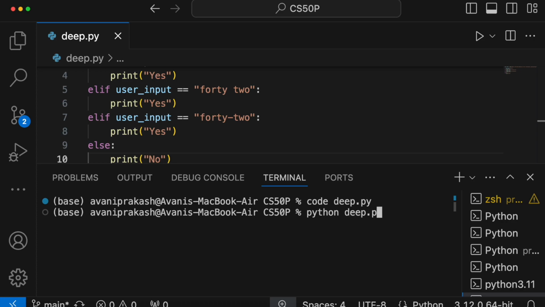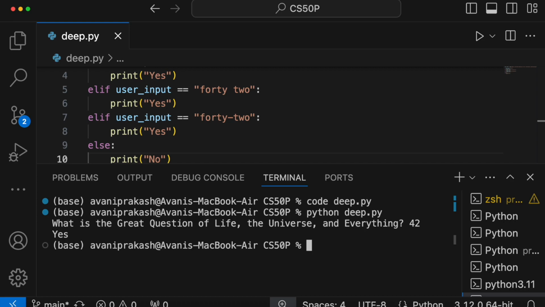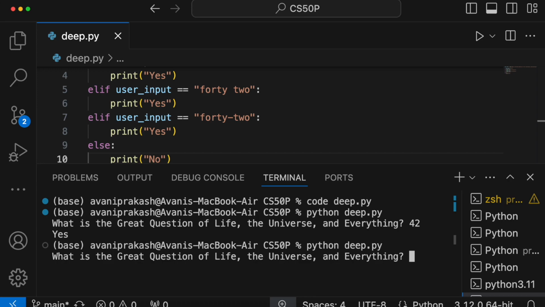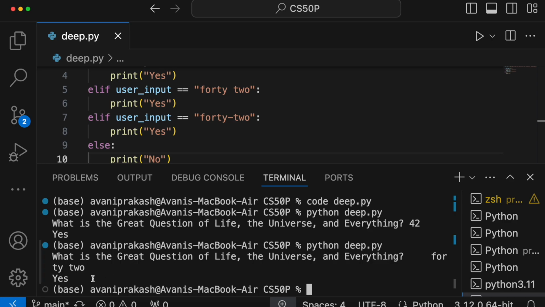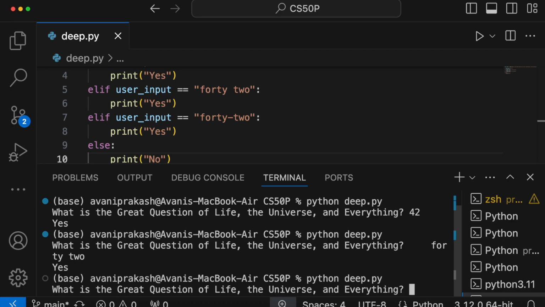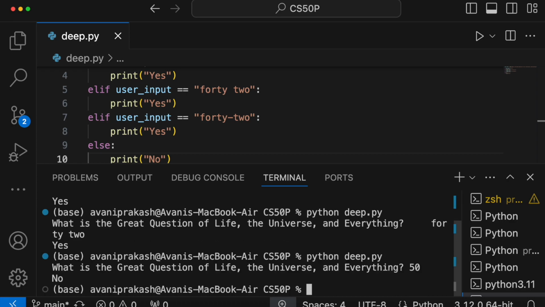Code deep.py. I am just going to put 42 first. It is printing yes. One more time, let me give some space, 42. Again it is printing yes. If I put 50, it is going to print no. Let me clear this terminal.